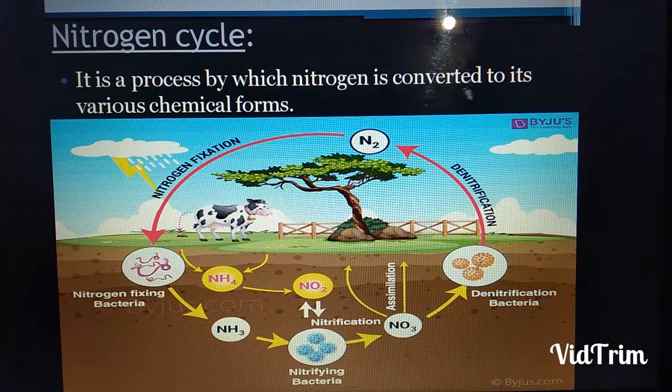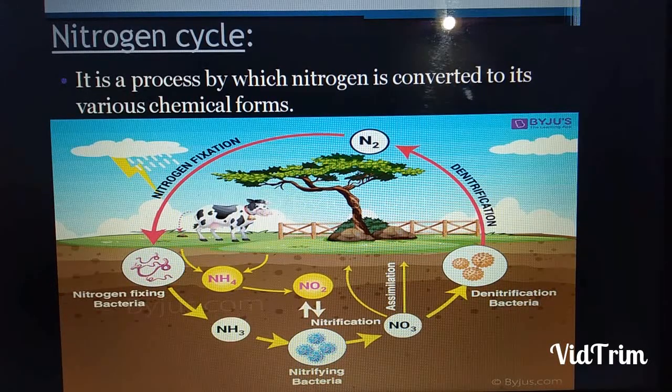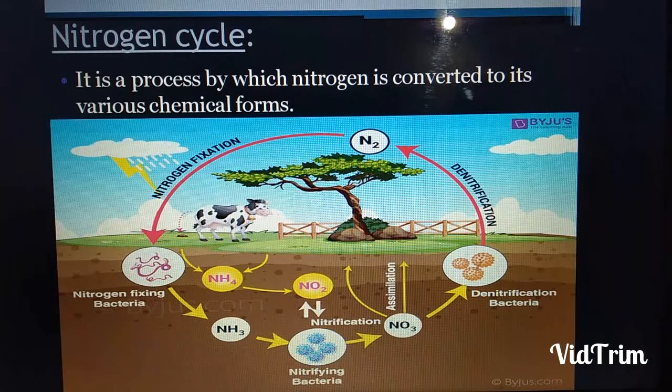Now this is the flow diagram of the nitrogen cycle. Nitrogen is an essential component of DNA, RNA, and protein to grow. And so the nitrogen cycle is the biogeochemical cycle by which nitrogen is converted into multiple chemicals, like ammonia, NH3, nitrates, and so on.